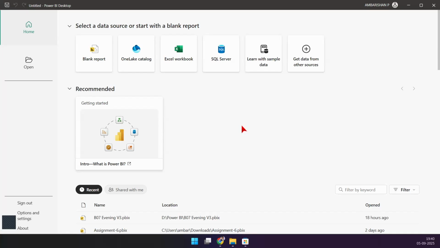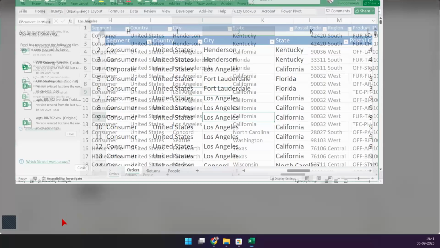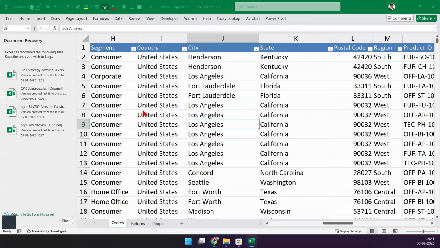So let's understand a very simple data set. I'm just going to bring up a simple Excel document and we'll go with that. I'll not go into the details of this as of now, but we will do this in our main session, the next session. And I'll be walking you through a lot of different data sources and other things. So let's just go to this. Okay, just give me a minute.